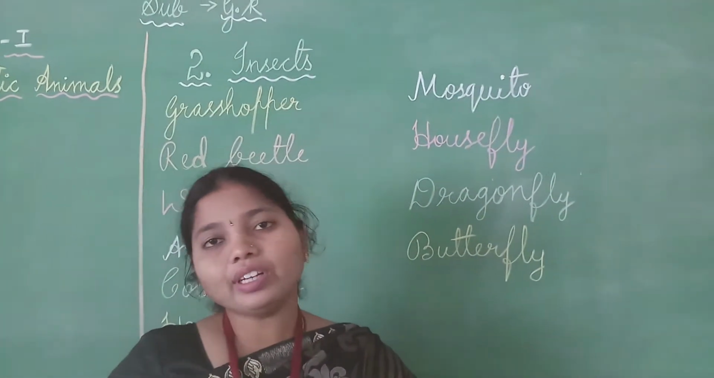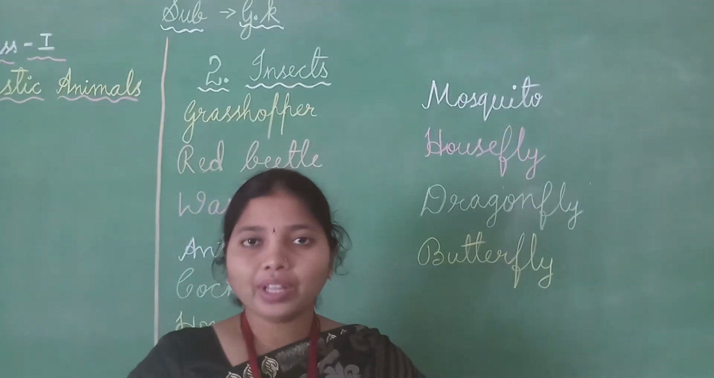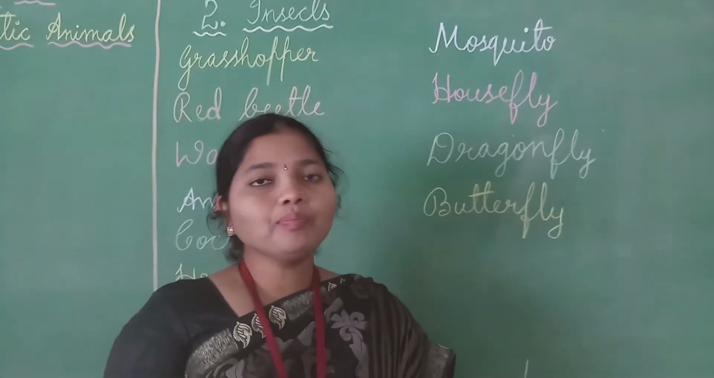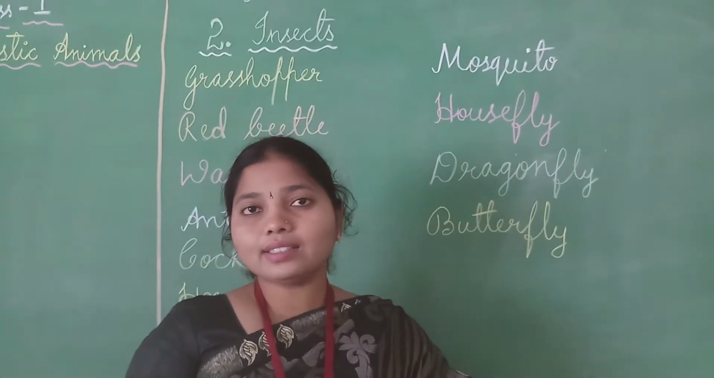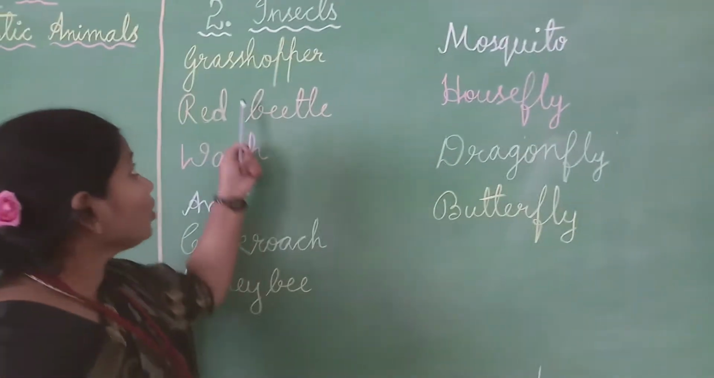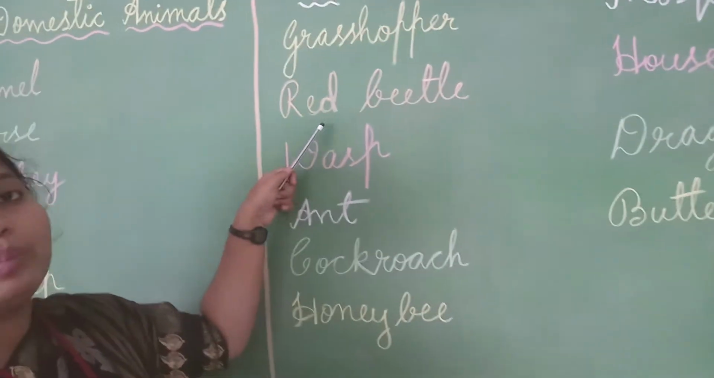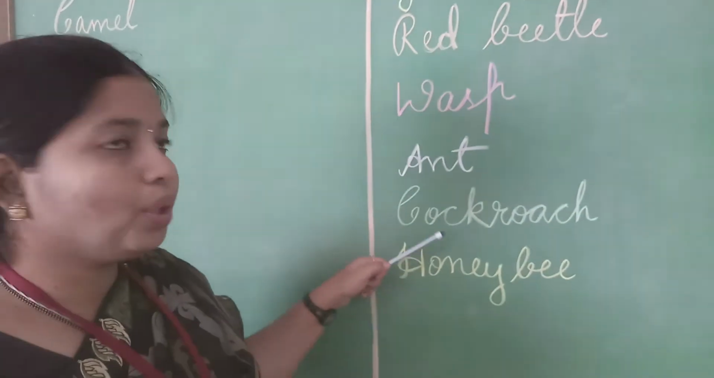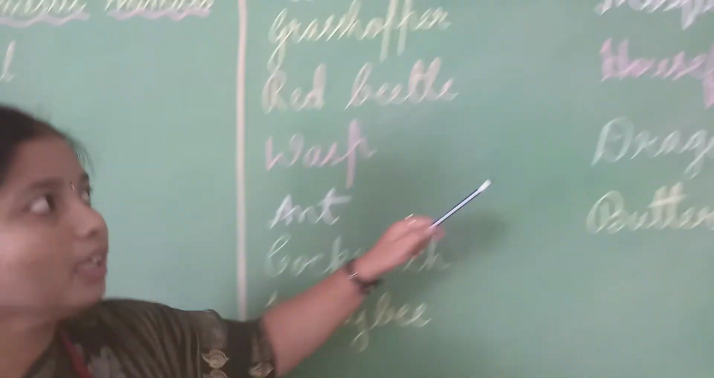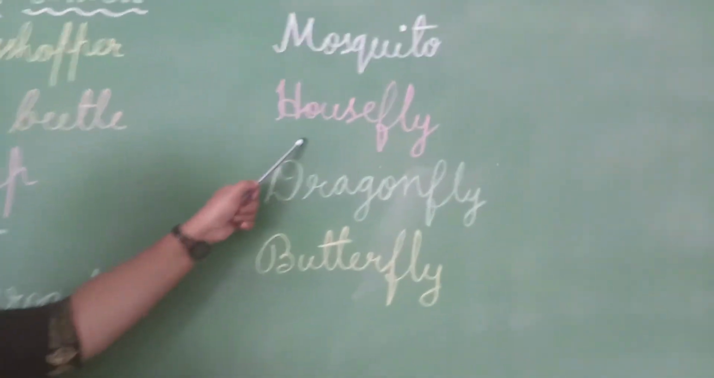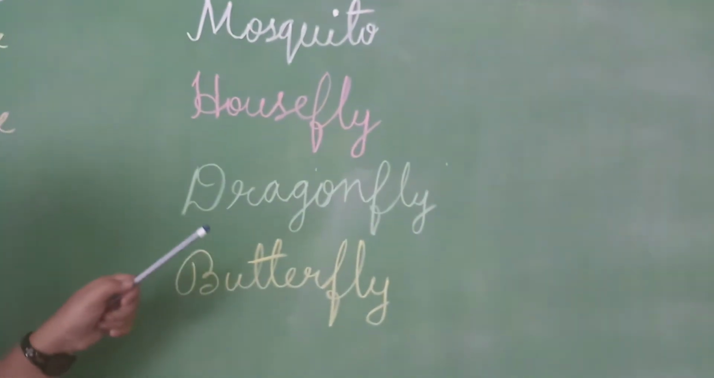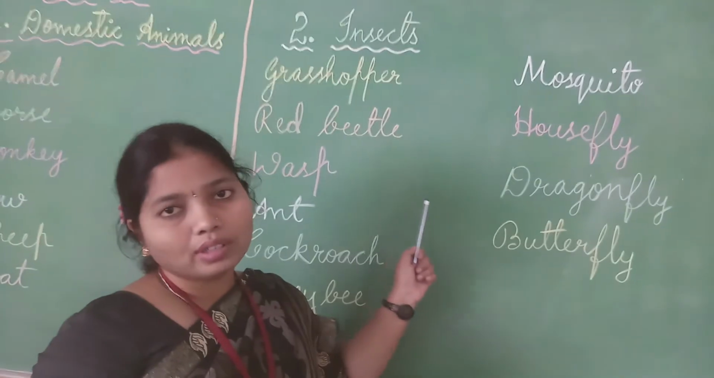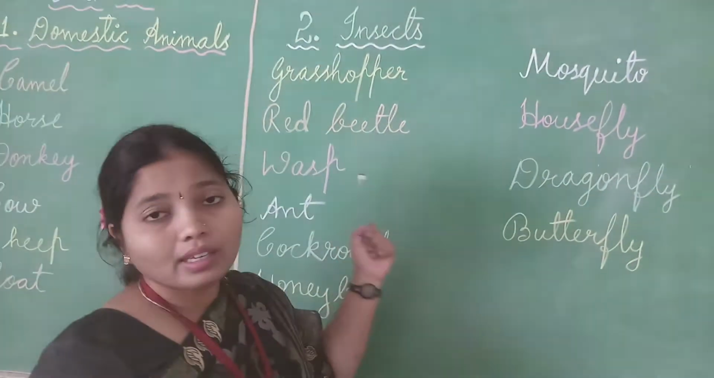They live everywhere, children. In your house also you will see insects, and outside in gardens everywhere you will see insects. And in insects we are studying today about grasshopper, red beetle, wasp, ant, cockroach, honeybee, mosquito, housefly, dragonfly, butterfly. All these we are going to study in this topic, insects.